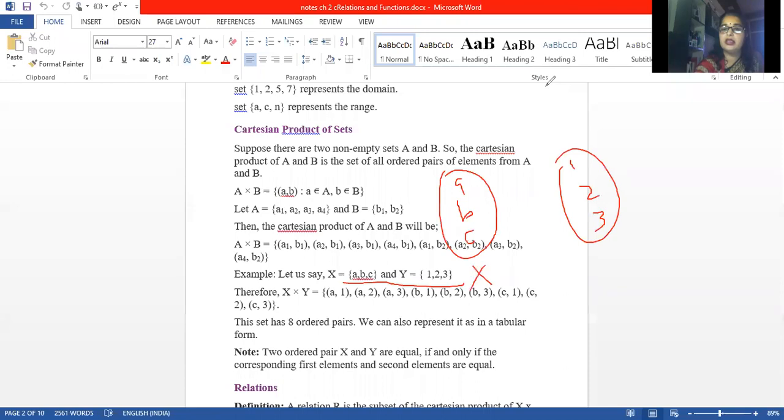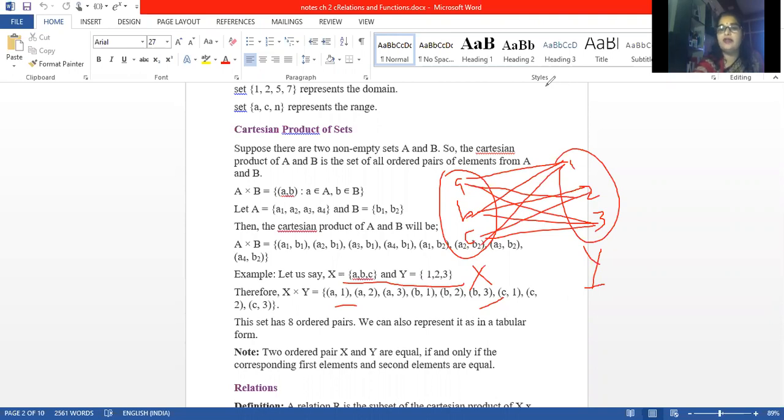This is your set X, this is your set Y. So when we have a relation from X into Y, we always write X first and Y second. Clear? So elements of X will always come first in the ordered pairs. A is related to 1, A is related to 2, also A is related to 3. Same way, B is related to 1, 2, 3. Same way, C with 1, C with 2, C with 3. All these ordered pairs will come.